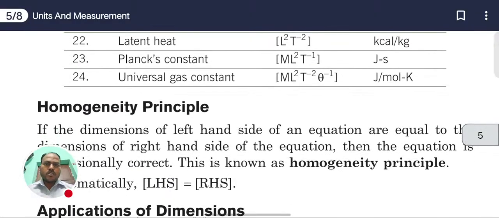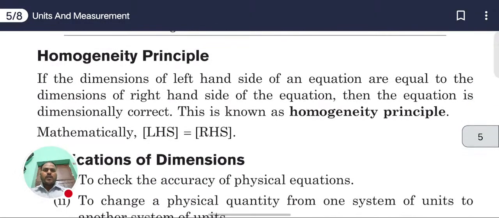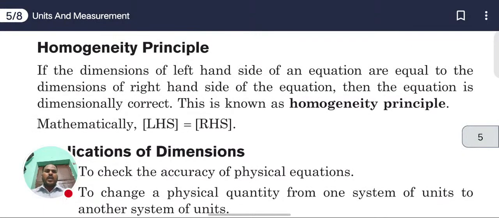Homogeneity principle: if the dimensions of the left hand side of an equation are equal to the dimensions of the right hand side of the equation, then the equation is dimensionally correct. This is known as the homogeneity principle.